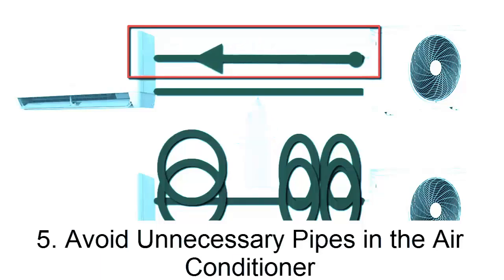Even with insulated pipes, shortening their length can reduce the heat transfer area. This is particularly crucial for maintaining a cooler refrigerant temperature, especially for systems using R32 refrigerant in hot climates. Reducing the unnecessary length of refrigerant pipes improves energy efficiency by decreasing the distance the refrigerant must travel.